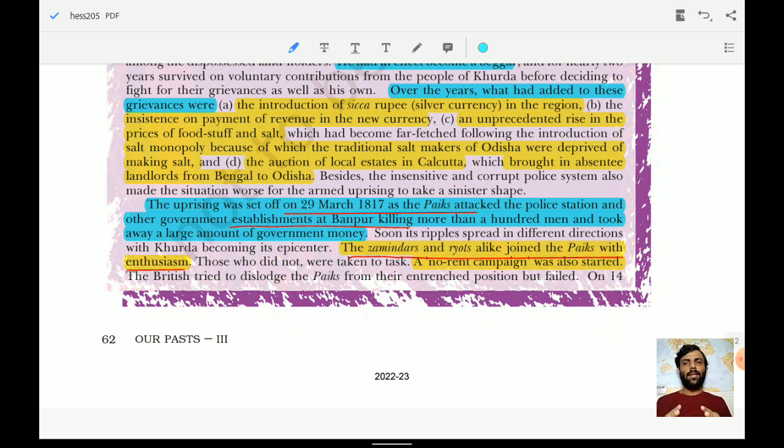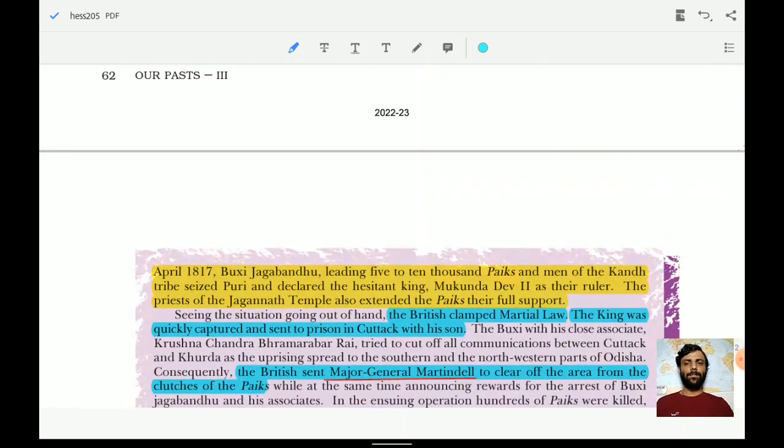The uprising was set off on 29th March of 1817 as the Pikes attacked the police station and other government establishments at Banpur, killing more than 100 men and taking away a large amount of government money. So now they rose into revolt, and they not only killed but also looted the government money. The Zamindars alike joined the Pikes with enthusiasm. A non-rent campaign was also started.